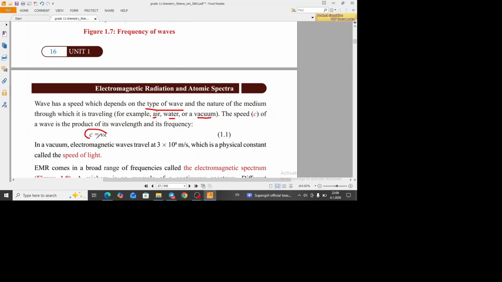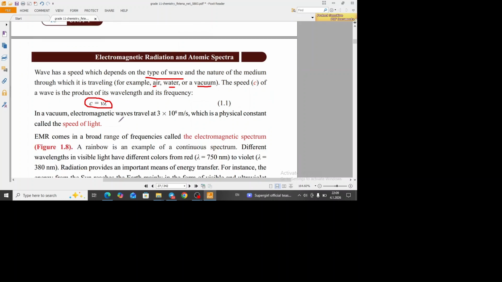ሁላችን እችን ፎርሙላ እናውቃለን። Speed of light is equivalent with frequency times lambda. When our electromagnetic wave is traveling in vacuum, the speed of light is equivalent with the speed of the electromagnetic wave. But